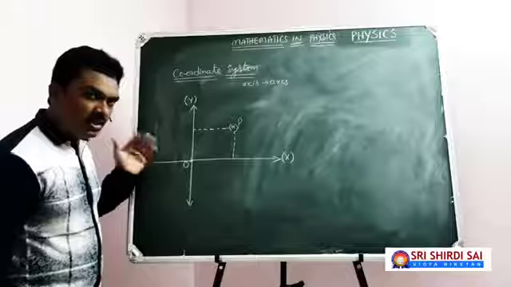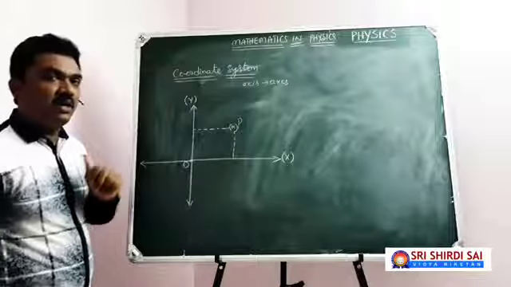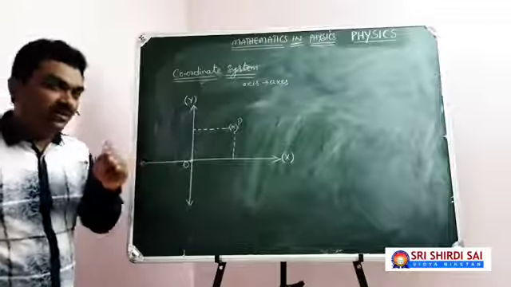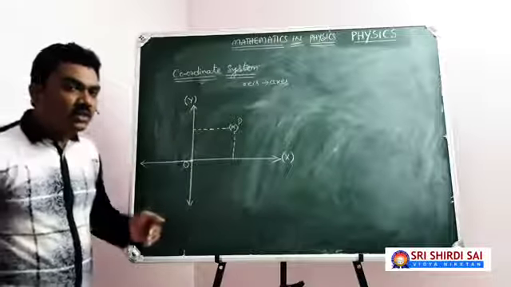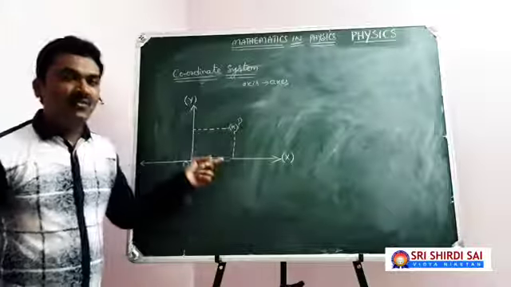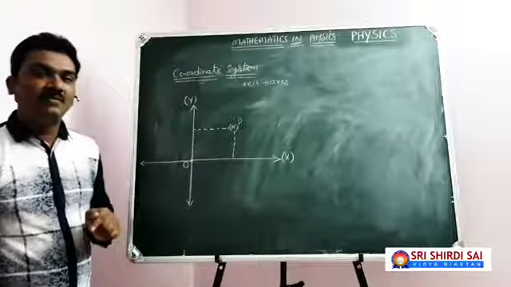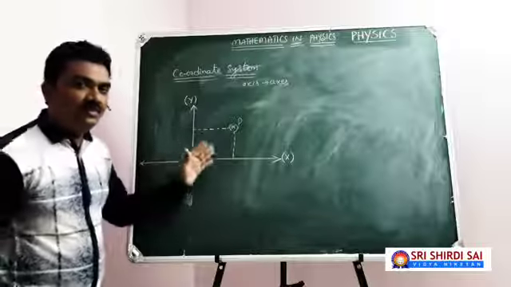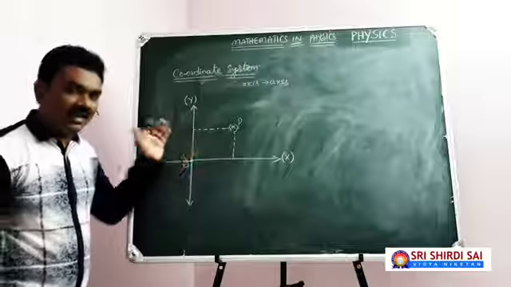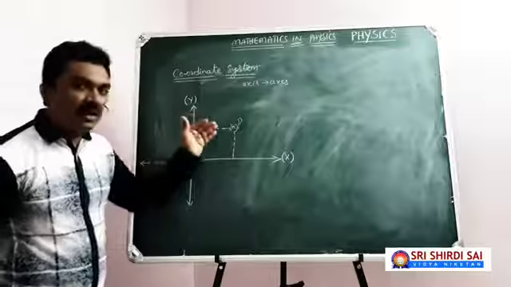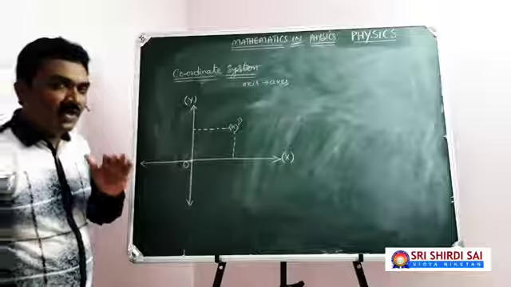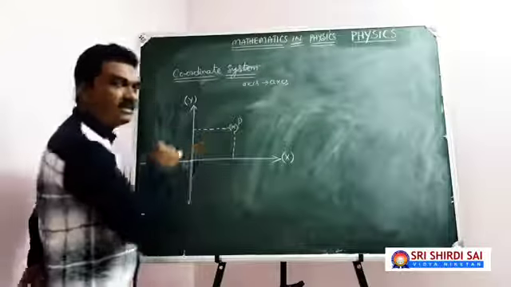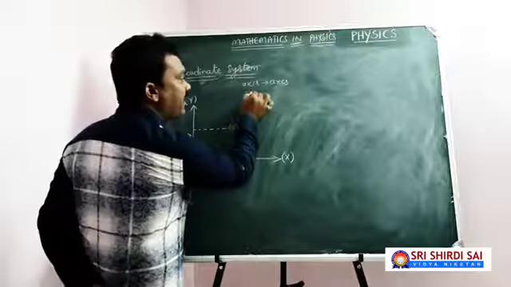Here, to locate a particular point in the plane, we have taken the combination of two perpendicular lines as a reference, and we express the two perpendicular distances from the reference axes. This arrangement, this system that consists of two perpendicular lines in the plane to locate a particular point in the plane, is known as a coordinate system. Of course, these two perpendicular distances are known as coordinates.